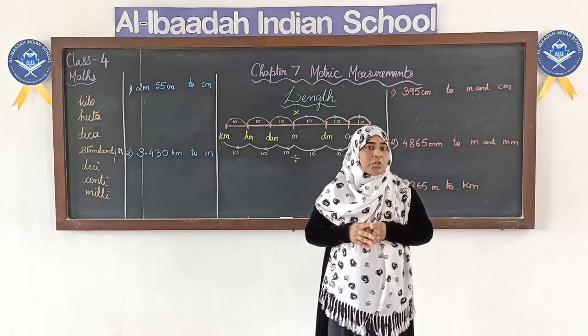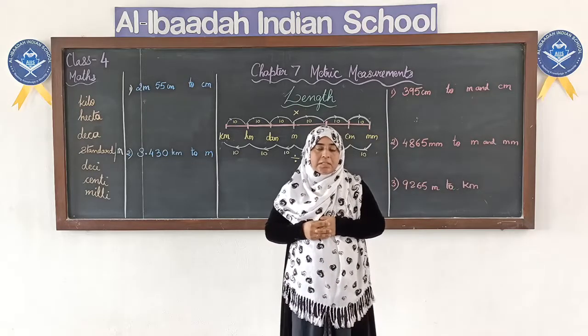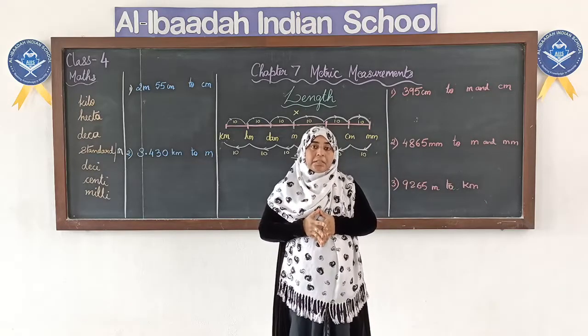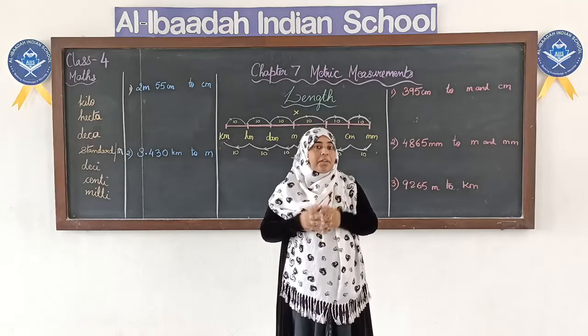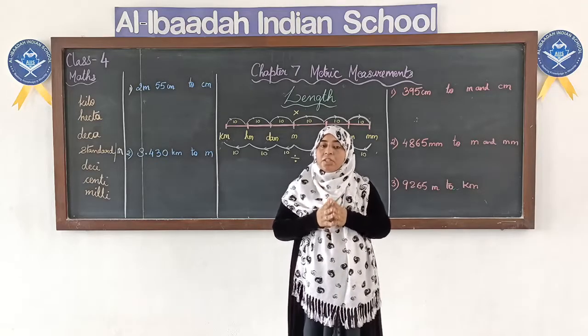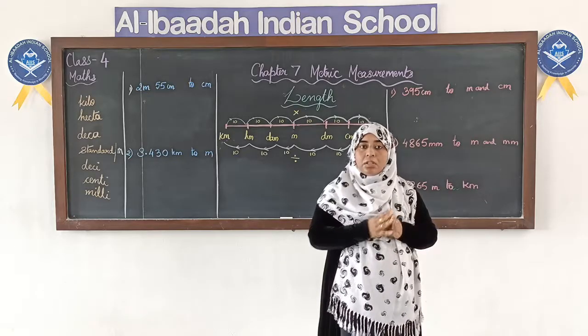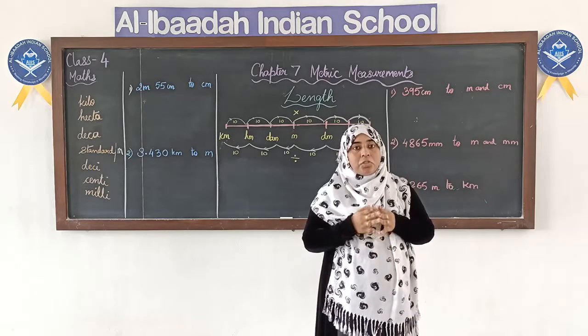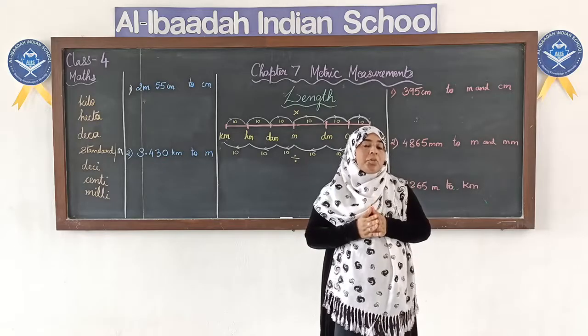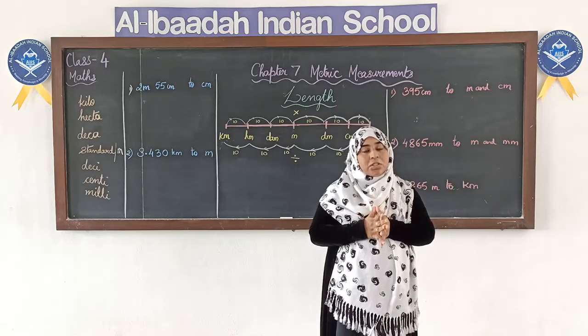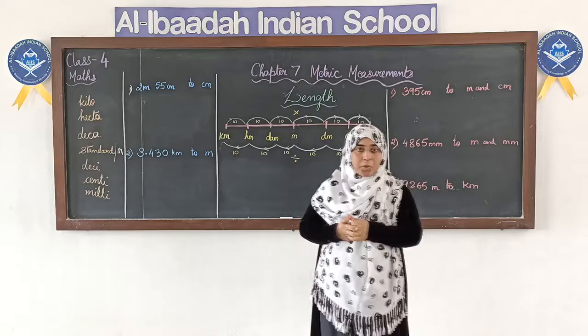You have heard about these units. But in metric measurements we have 7 units: 7 units to measure length, 7 units to measure weight and 7 units to measure capacity, okay. So today we are going to see which are those 7 units, how we relate them and how we use them, okay.